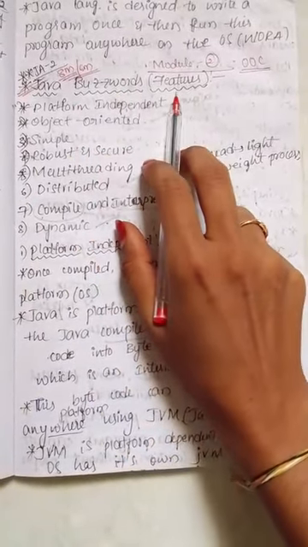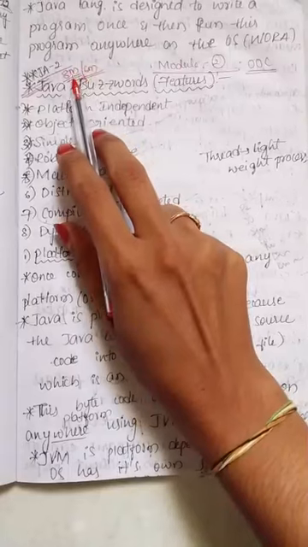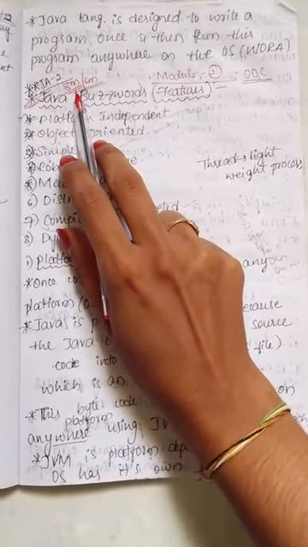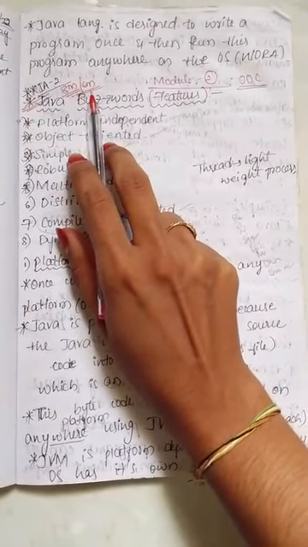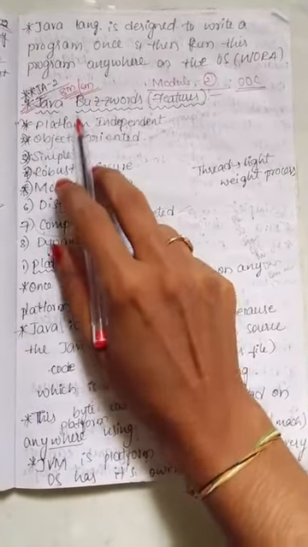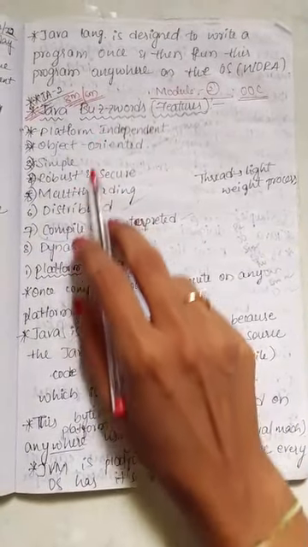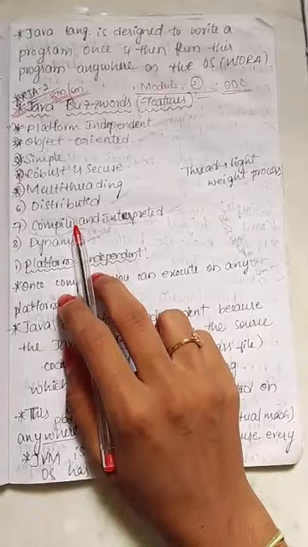Those are Java features. This is a very important question. They have asked it in all the question papers for 6 to 8 marks. You can easily score by explaining these 8 features.